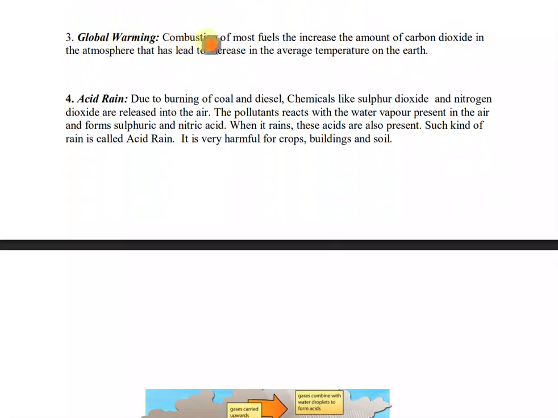Now, global warming. Combustion of most fuels increases the amount of carbon dioxide in the atmosphere that has led to an increase in average temperature on Earth. So, see, carbon dioxide is a greenhouse gas, and it traps heat, which causes an increase in heat on Earth, and an increase in average temperature on Earth. Okay, so this is called global warming.